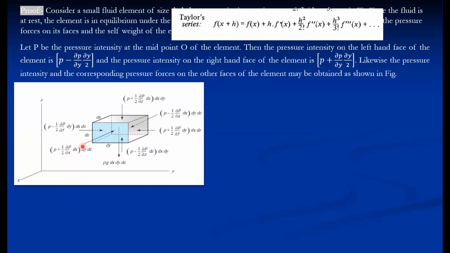This is the pressure intensity acting on the front face. On the opposite face only the sign is minus, because in this direction the pressure decreases.